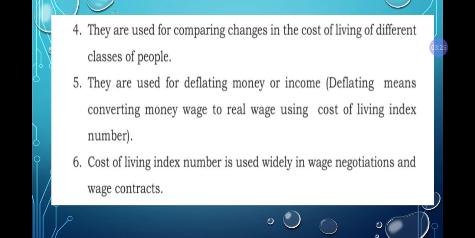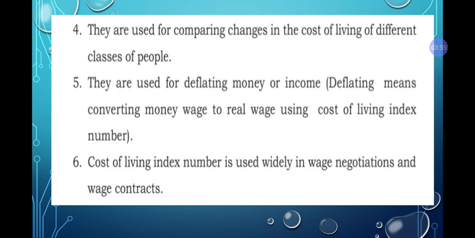Next, they are used for comparing changes in the cost of living of different classes of people. Yeah, this is a very important point. This cost of living is determining the classes. Where the middle class, how they do the expenditures and purchasing power, and the higher class people, how they do the purchasing, so cost of living differences can be calculated. They are used for deflating money or income.